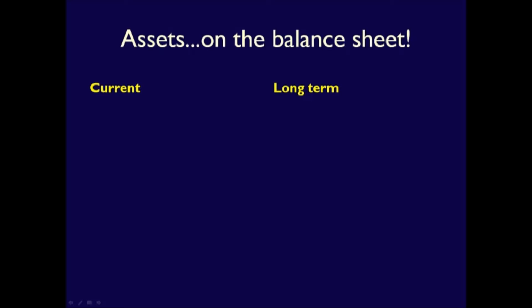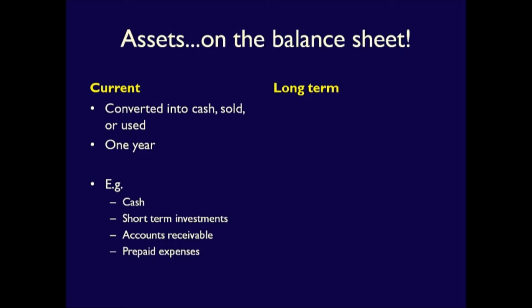By grouping assets based on their characteristics, in this case how fast they are used or converted into cash, stakeholders obtain a better understanding of the business's financial position and health. Let's define those two categories of assets. Current assets are any assets that will be converted into cash, sold, or consumed within 1 year. A few of the more common accounts found in this grouping are things like cash and prepaid expenses.